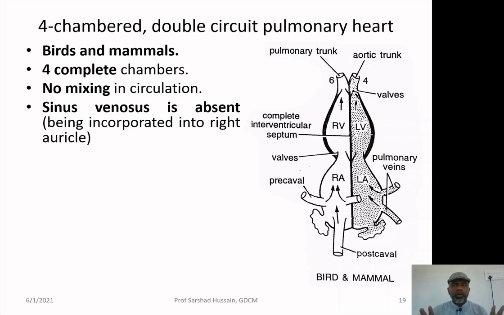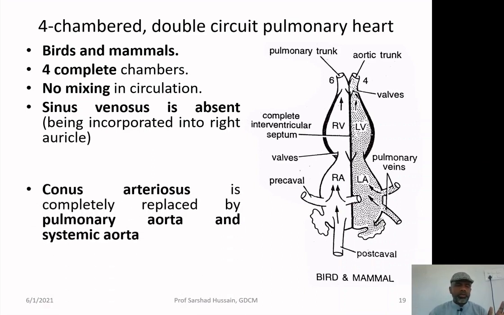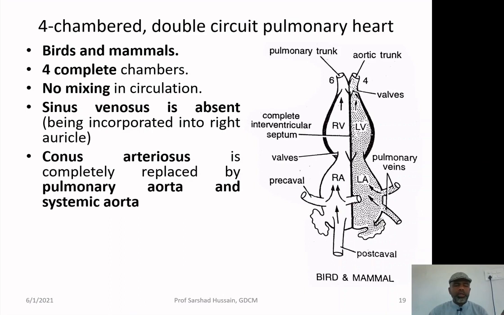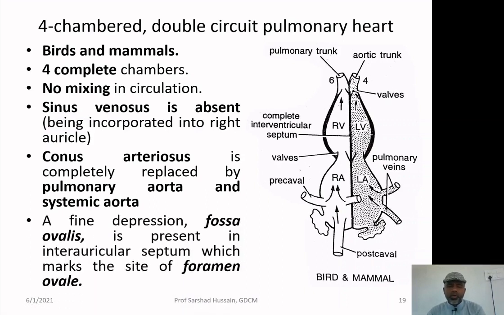In them again no sinus venosus or conus arteriosus is present. It is totally replaced. The conus arteriosus is replaced with the help of the development of the arteries, and the sinus venosus has completely merged itself into the auricles. Now, here you will see that there is no mixing of the blood, as the partition in the ventricle and the auricle is